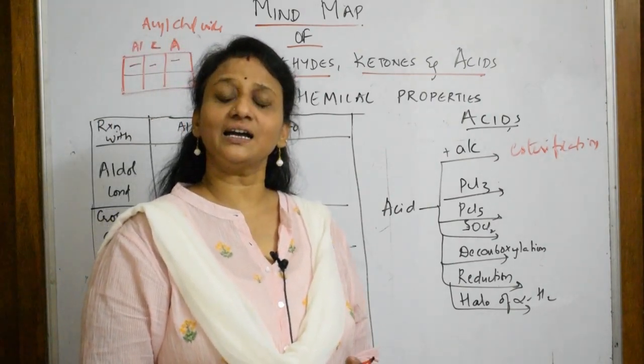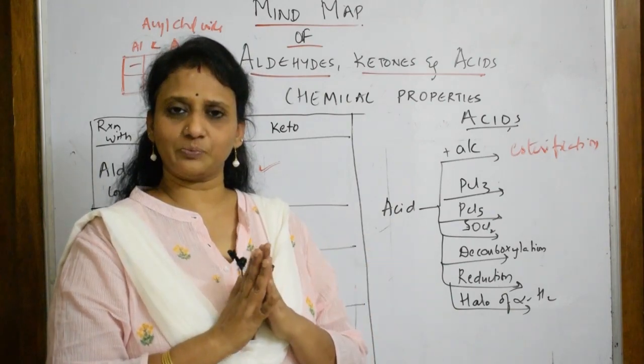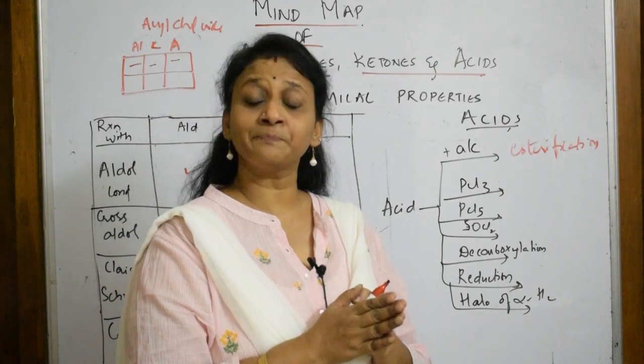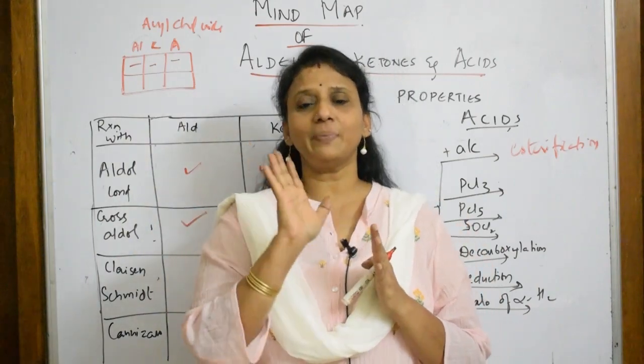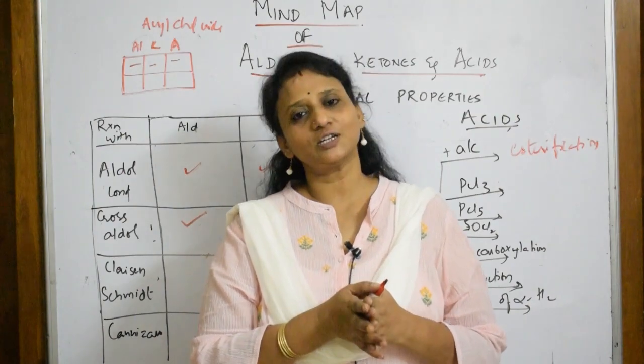So let us come back and note. Now I think you have a basic idea of what are the preparations and chemical properties. Now let us start with the first thing, that is preparations, and we will be doing that in this way. So comparative study, aldehydes, ketones, acids, at once you will understand. So let's come and start with those.